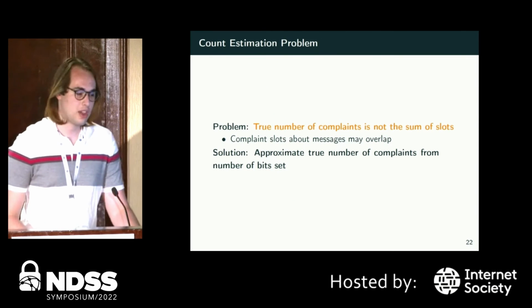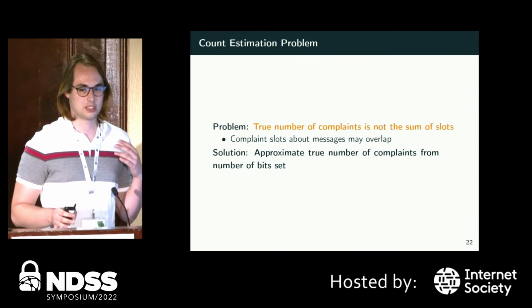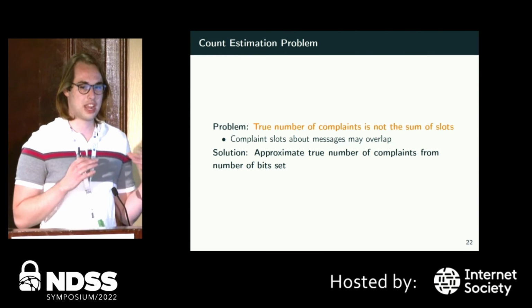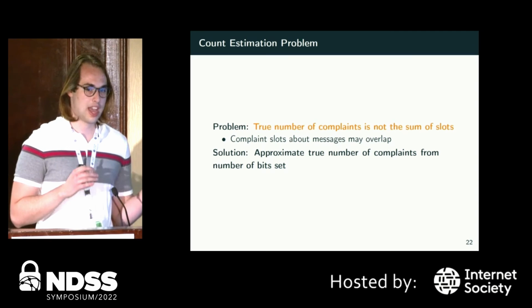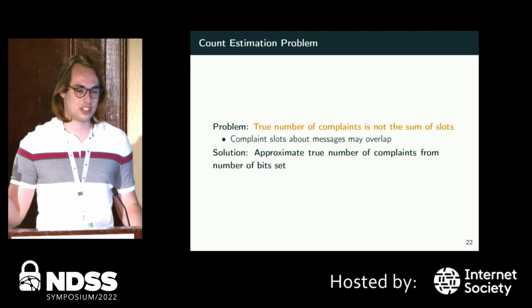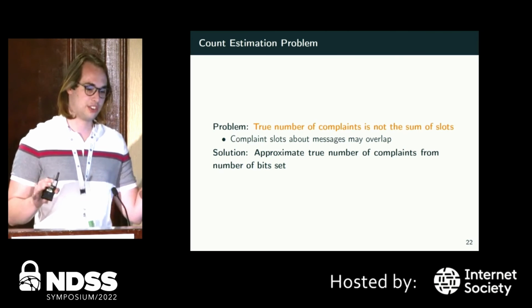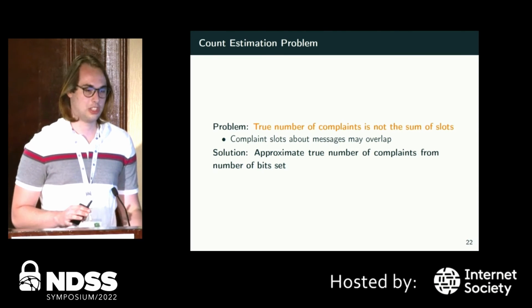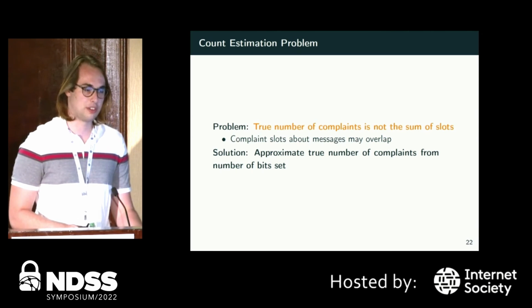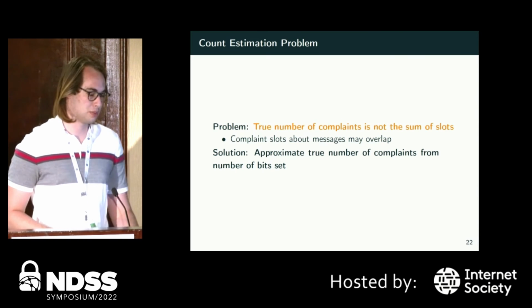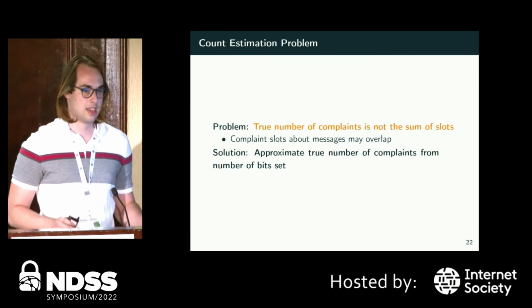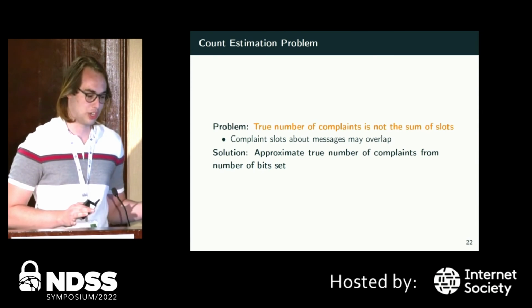So as far as count estimation goes, there's still a little bit of a problem, because like we said, all these message slots and all these user slots are now overlapping to hide the actual access patterns, right? But what that means now is I might report one message, and that might also be a slot for a different message. So you can't just necessarily go ahead and assume that the sum of all the bits is what the actual number of reports are. So we had to come up with some sort of approximation to approximate the true number of complaints from the number of bits set, given all the different variables when you create that table.